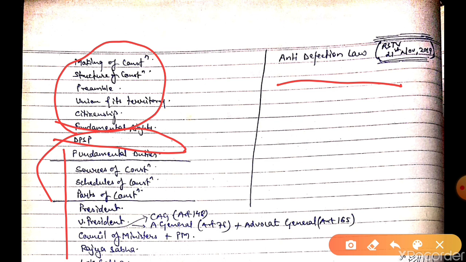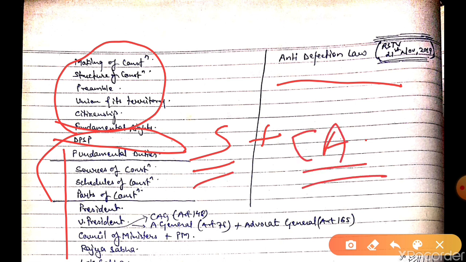Now for 5-year students, you need to cover the static portion. Once you are done with the static portion, then go with the current affairs section. I am talking specifically with regard to polity, not general current affairs. Once you're done with the static portion, go with current affairs and see what topics were there.